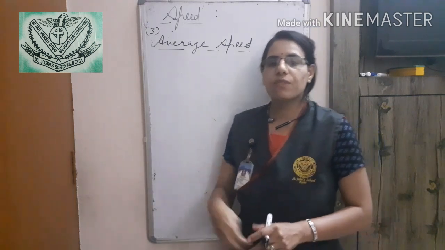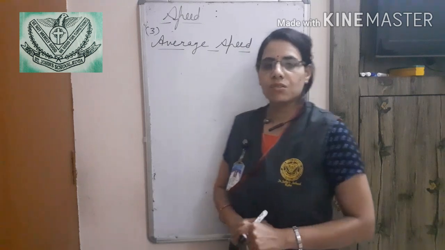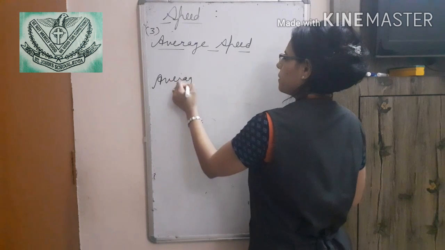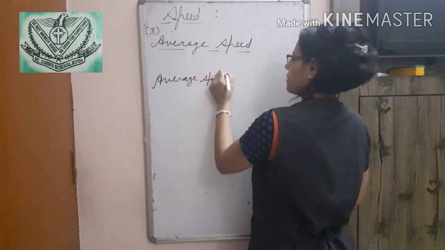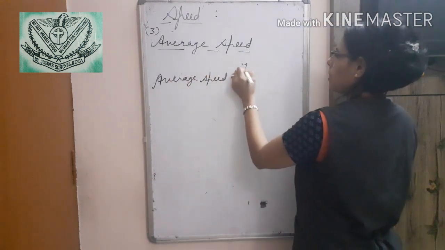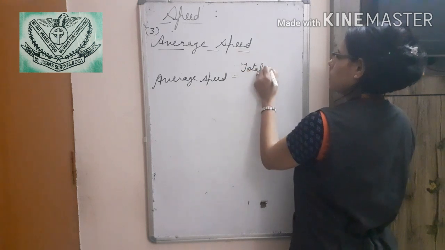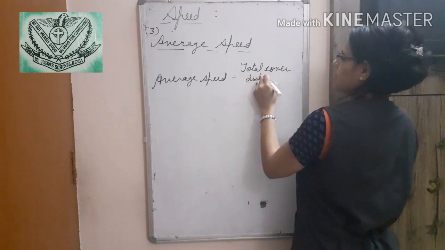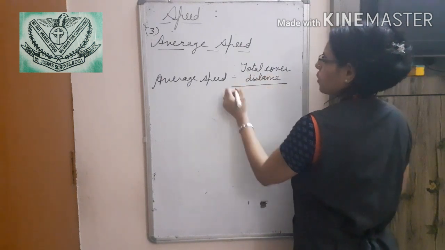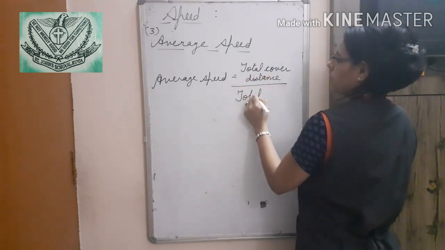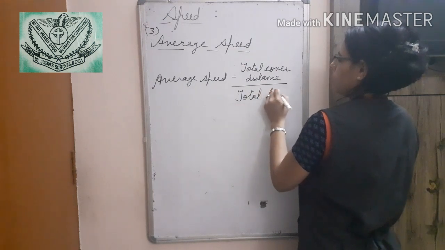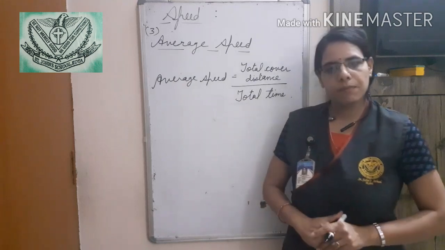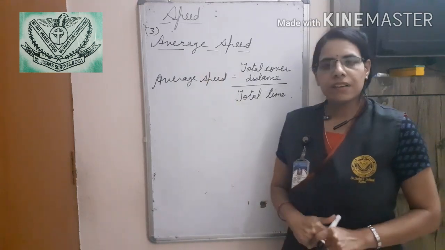So, for this, we use average speed. How will we find the average speed? Average speed is equal to total distance covered upon total time. So this is the third type of speed, that is the average speed.